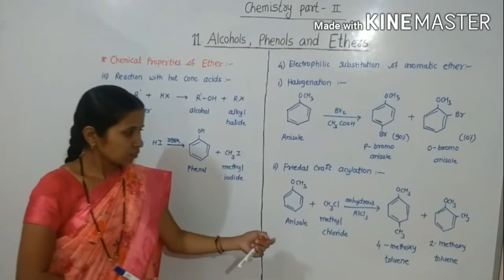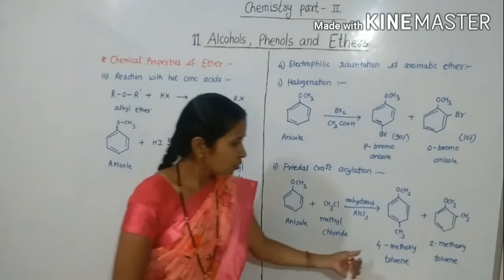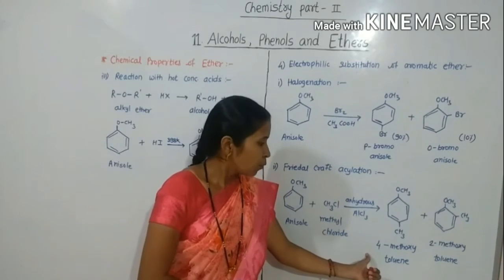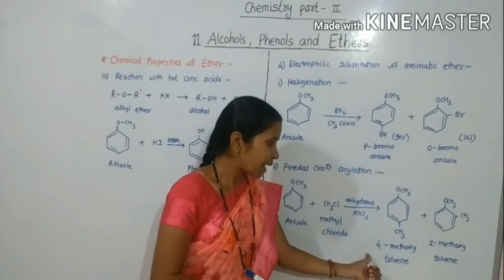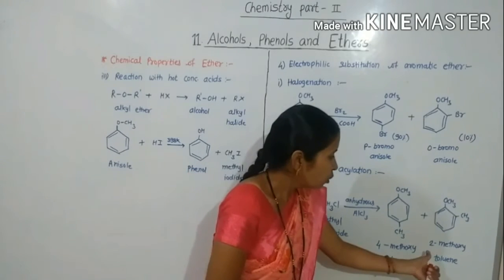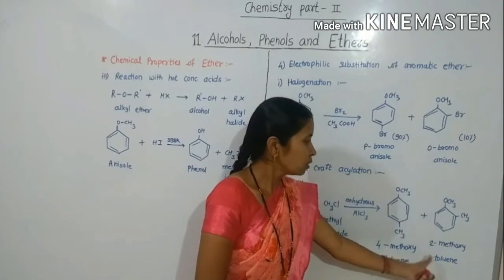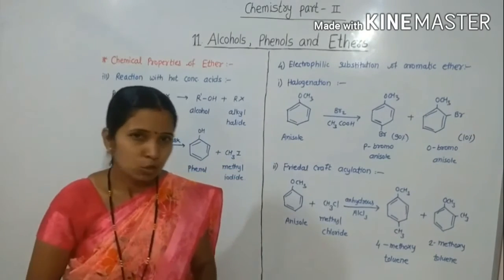This is the formation of a mixture of 4-methoxytoluene or para-methoxytoluene and 2-methoxytoluene or ortho-methoxytoluene.